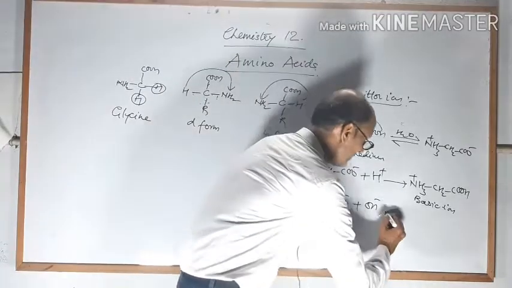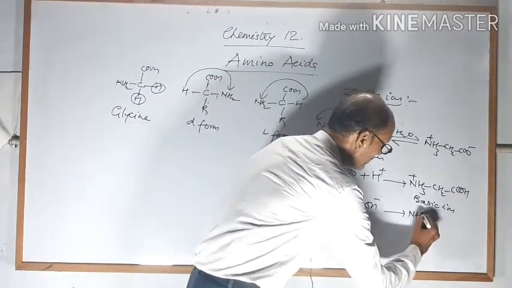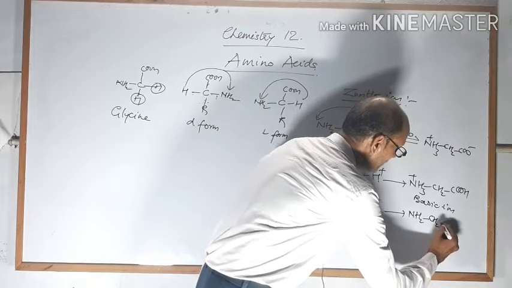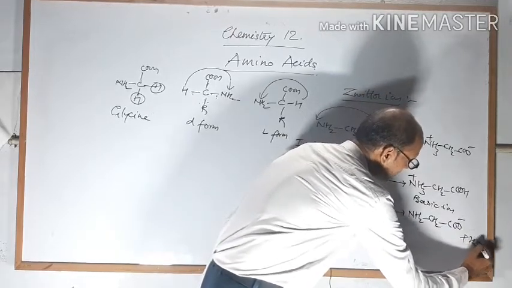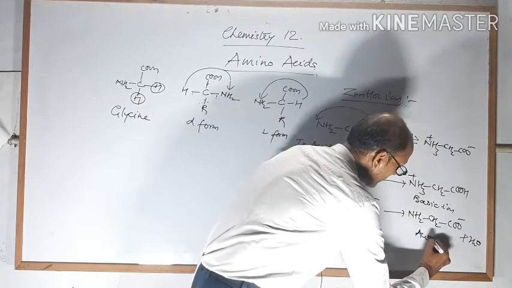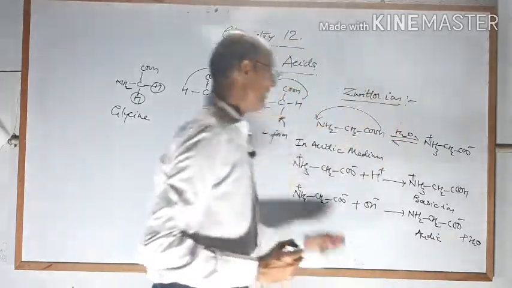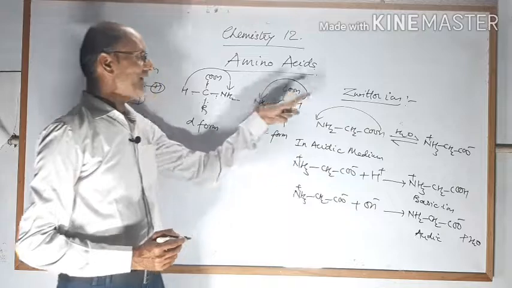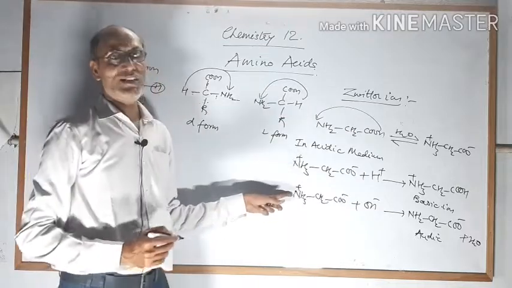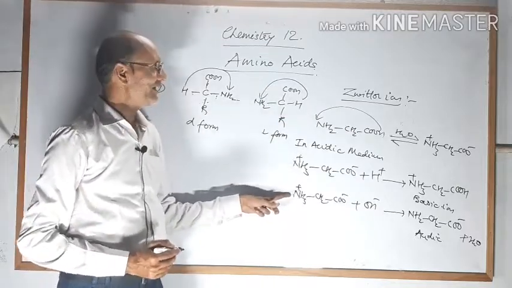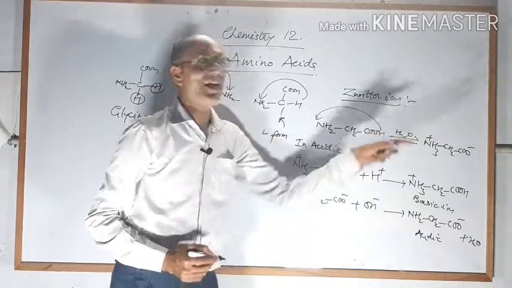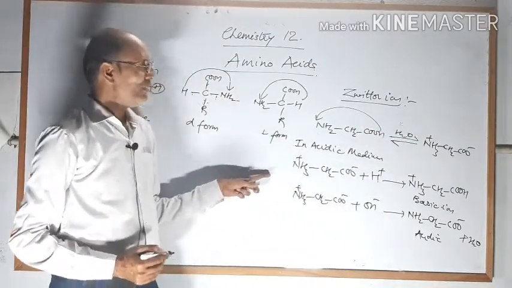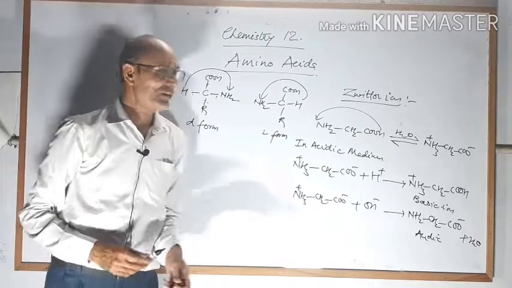So you will get NH2, single bond, CH2, single bond, COO negative plus H2O, and this is an acidic ion. In this way we can say zwitterions are amphoteric in nature, or you can say amino acids in aqueous solution behave with amphoteric nature. Okay students, I think you got everything.